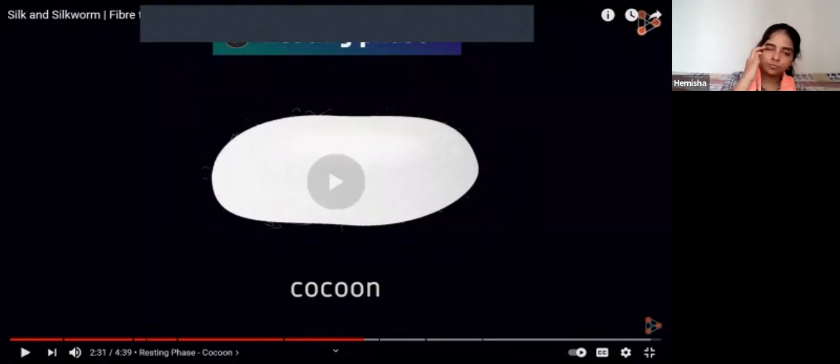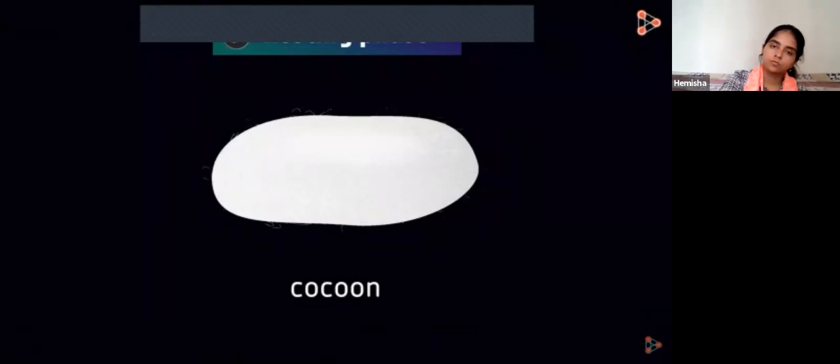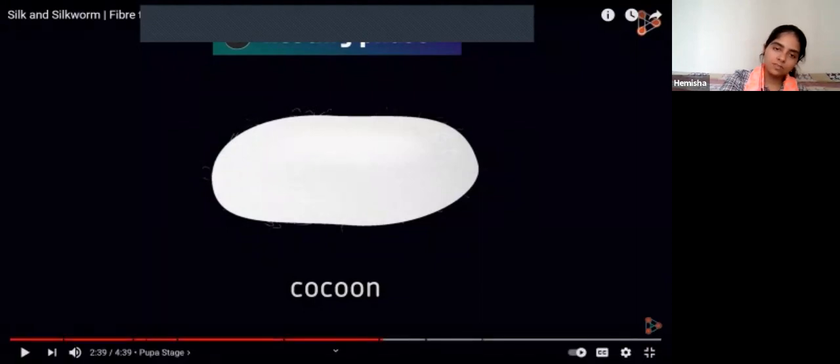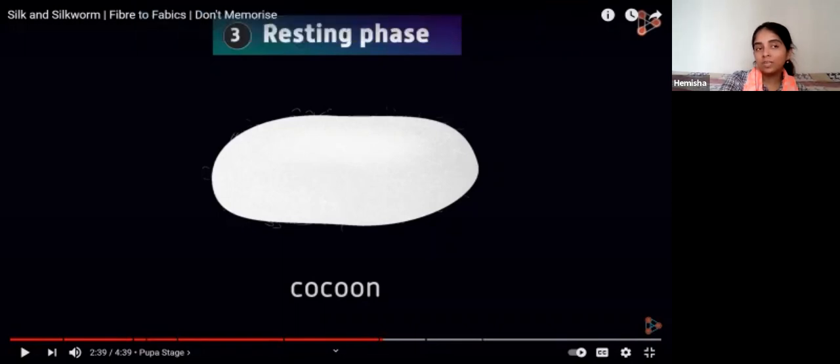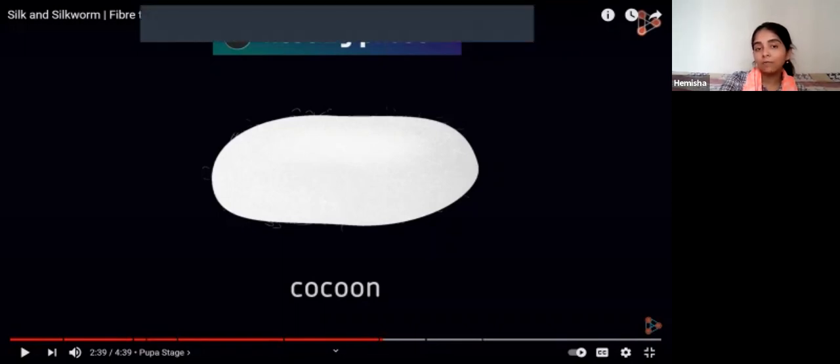Did you know that this cocoon is of great interest to us? Because it is this structure that will give us the silk threads. This structure is nothing but our raw material of silk. Nothing else. This cocoon is the raw material that we are going to separate. But what will happen next? We need to kill the inner worm if we want to remove silk. So we are going to see the next point.